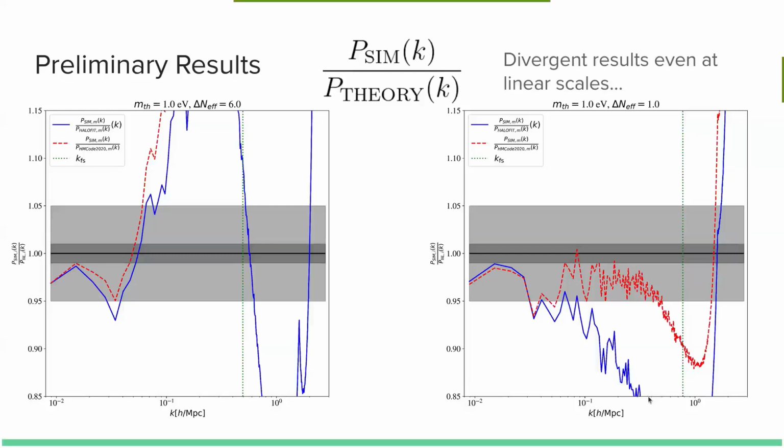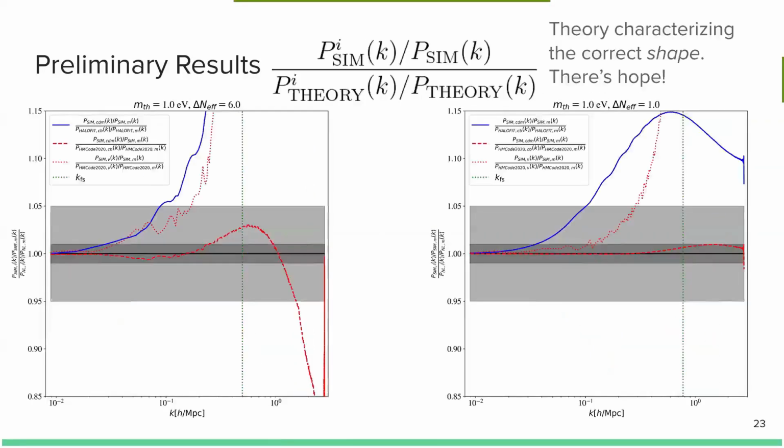So HaloFit seems to want to diverge rather quickly, but HMcode seems to have this constant offset, which is a little interesting. And when we look at this large temperature scenario, we seem to be completely off with both prescriptions. But there is a light at the end of this tunnel.